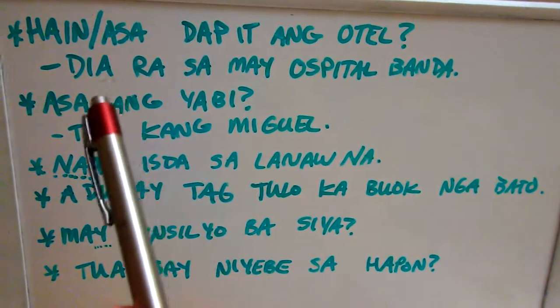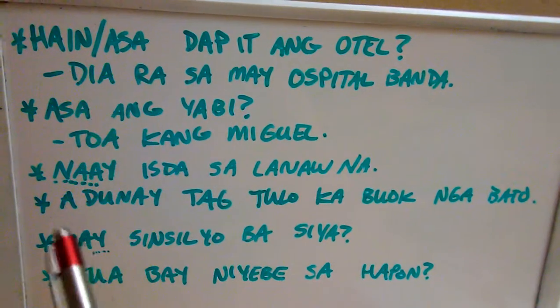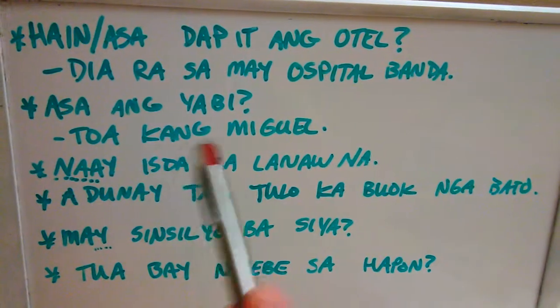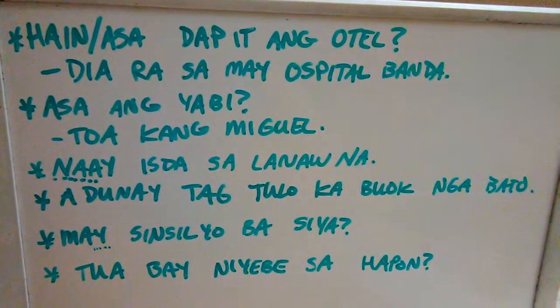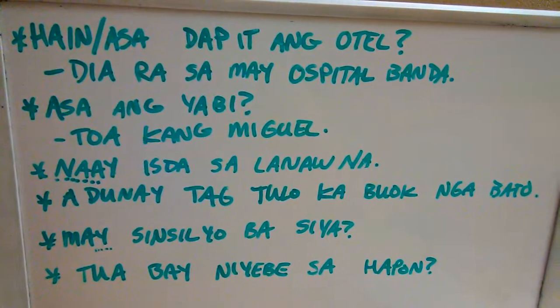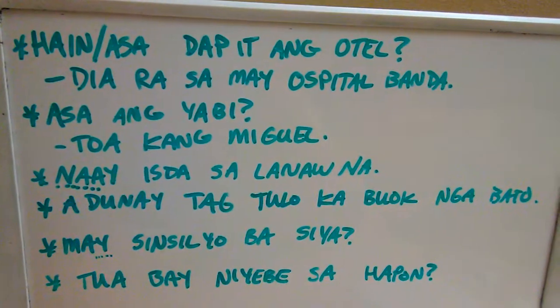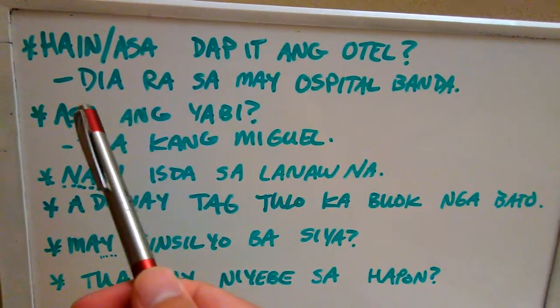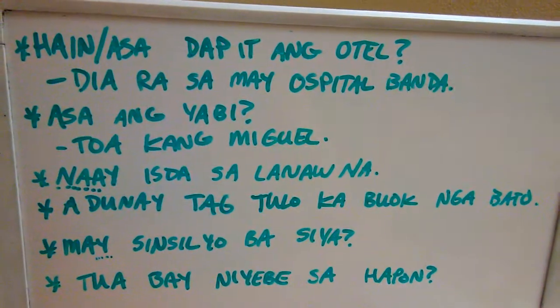Boom. Okay, right? So this hain or this asa is asking an existential question. If we ask an existential question, we have to respond with an existential answer back. So "diara" is an existential word, and that is the response.